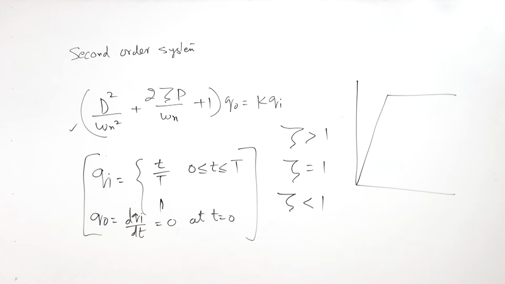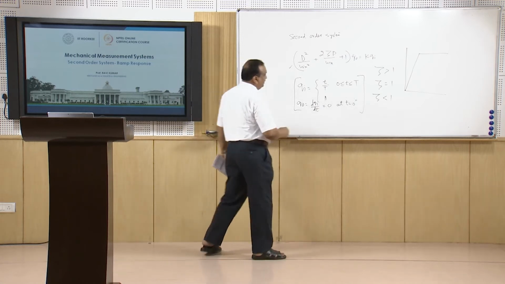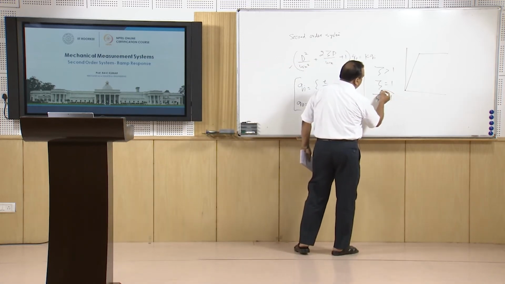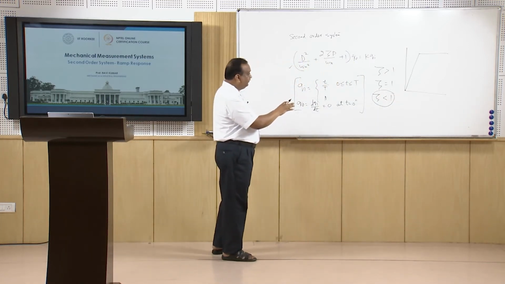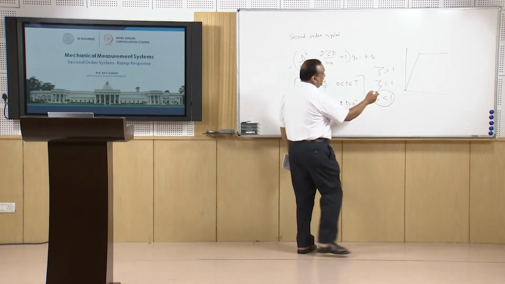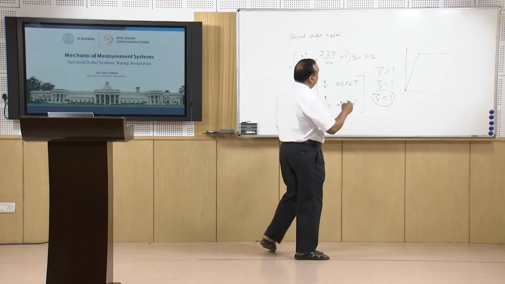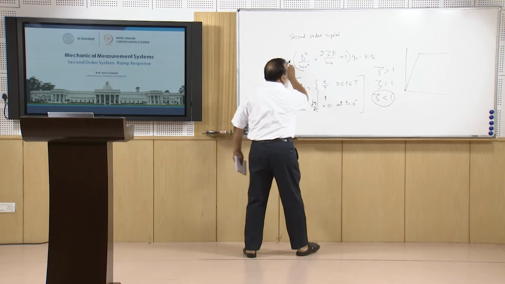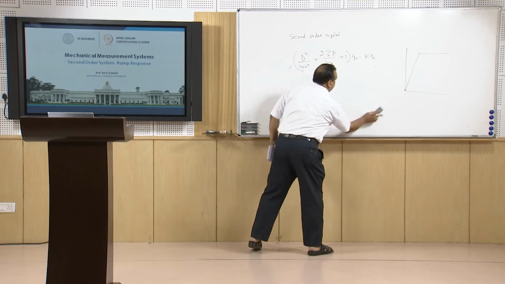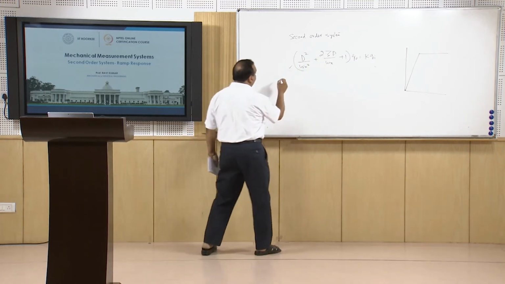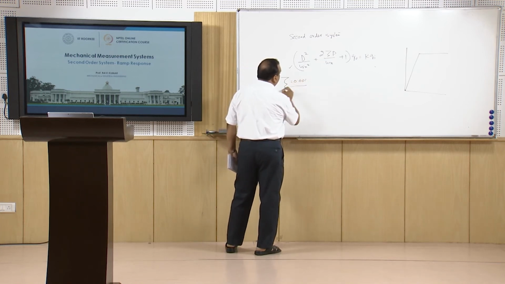For the overdamped system, we will start with the cases for the underdamped system, because most of the systems have very low damping. This terminated ramp response is only for systems where the damping ratio is, let us say, 0.01, so very close to 0, or say 0.001.